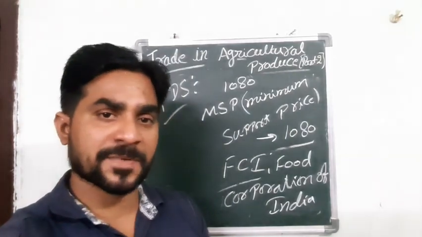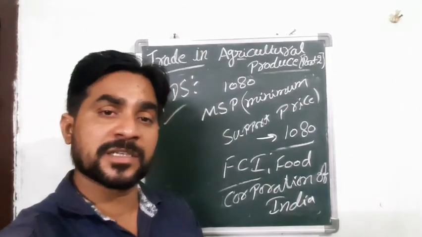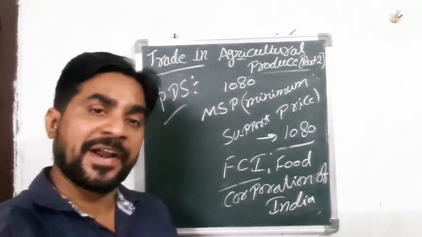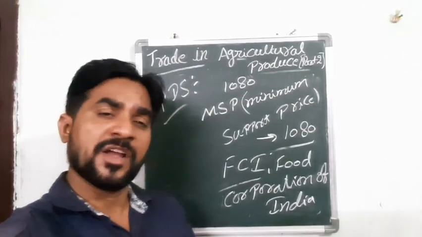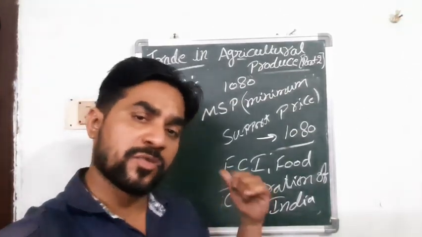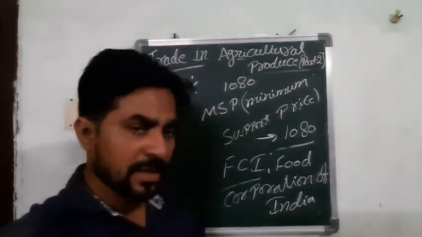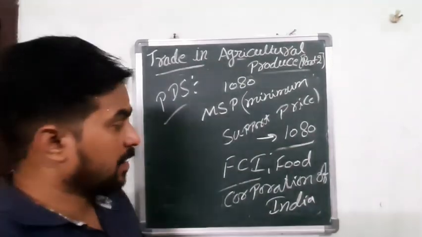Through the ration shops, and there are some government hostels run by the government. They also require food, and midday meals also require food. For every government program which requires food, they are supplying through the PDS. Clear or not?